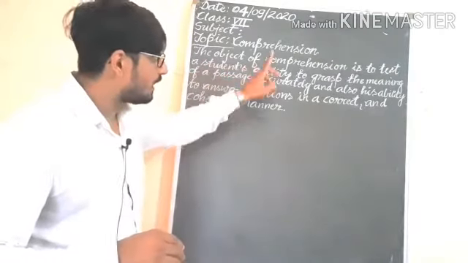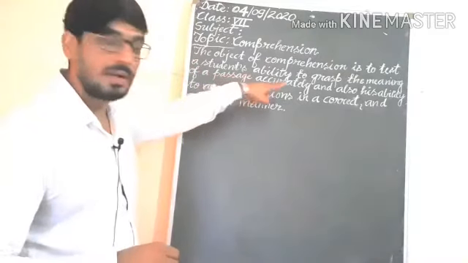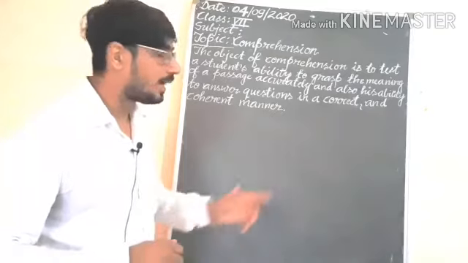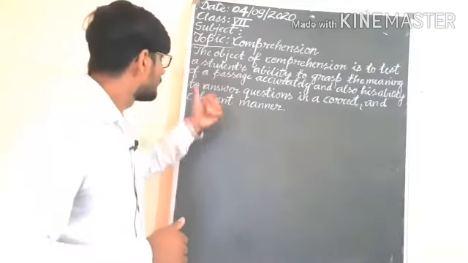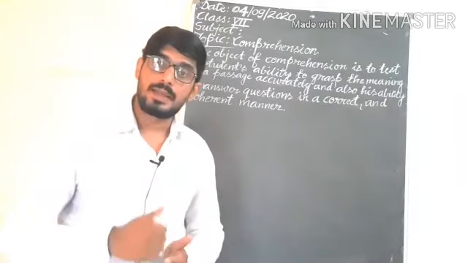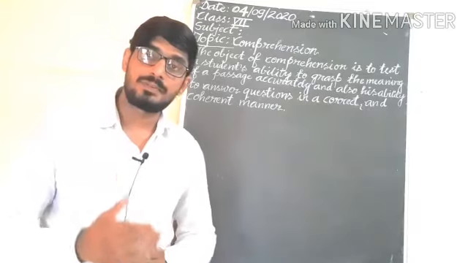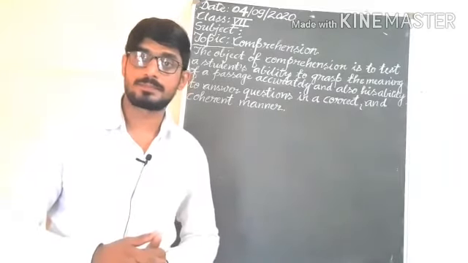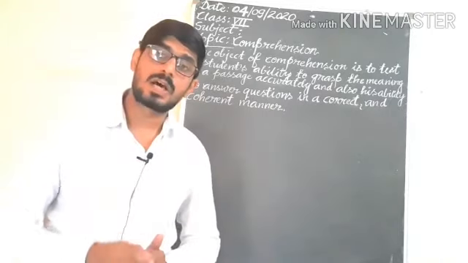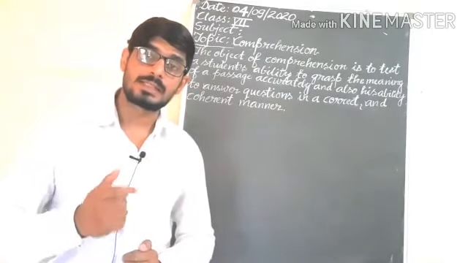The object of comprehension is to test a student's ability to grasp the meaning of a passage accurately, and also his ability to answer questions in a correct and coherent manner. In comprehension, we are checking whether the student is understanding the passage or not, and we are also checking the ability to give the answer.